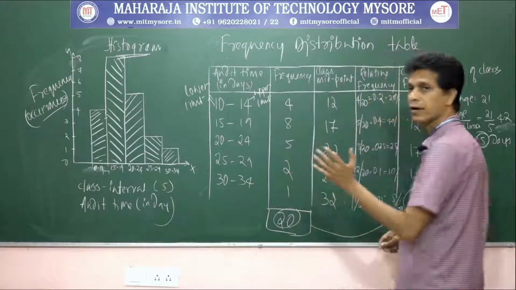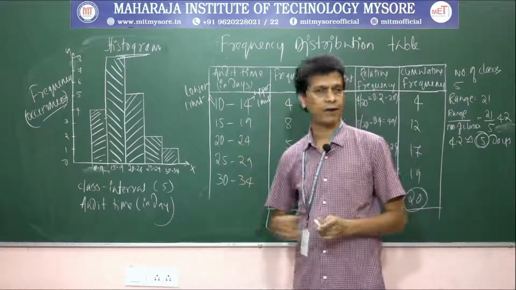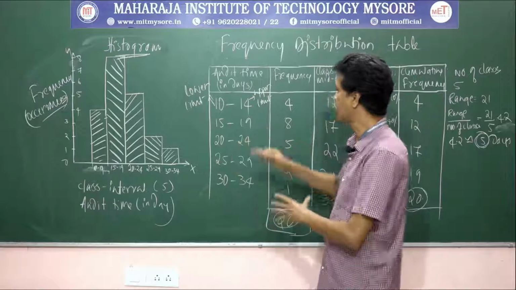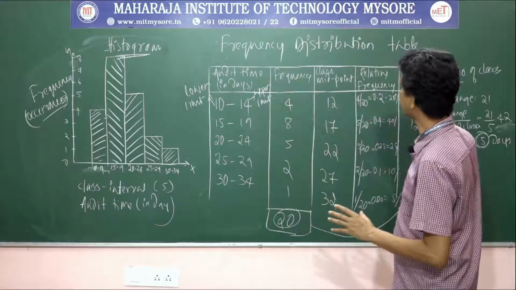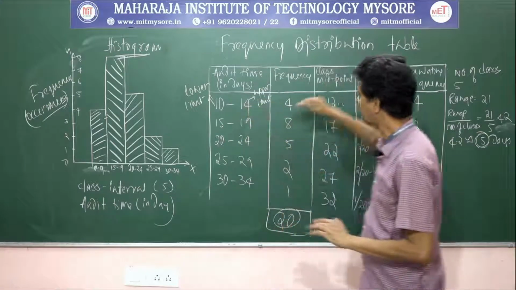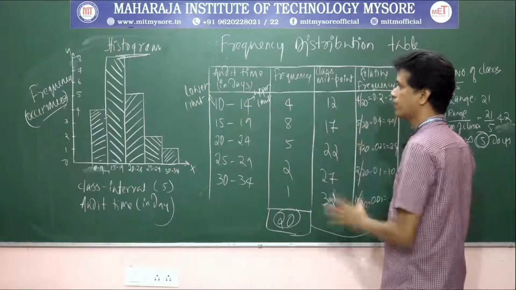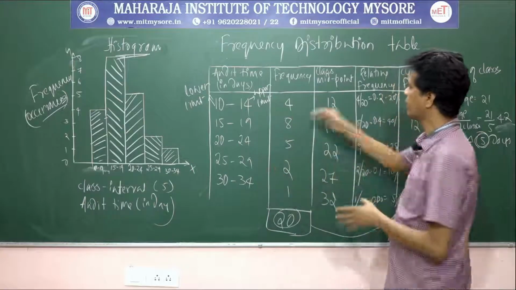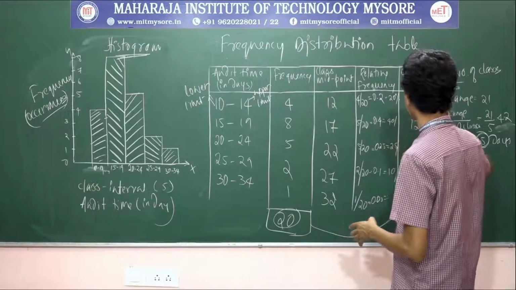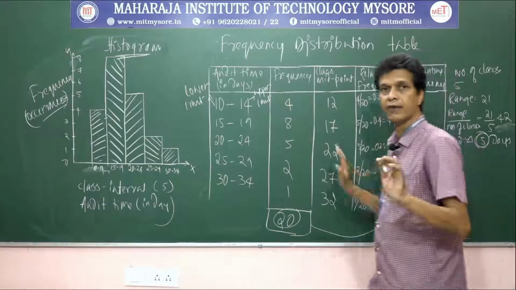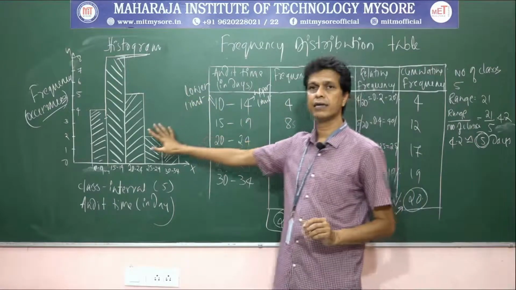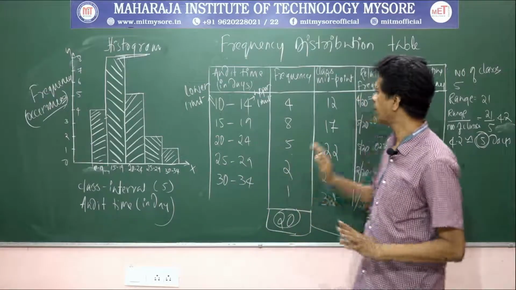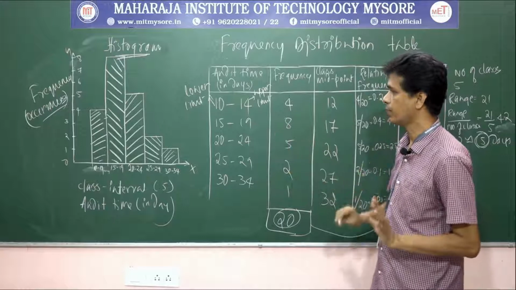Earlier, you saw how we transformed a group of raw data, just 20 elements taken randomly, and generated a frequency distribution table out of that raw data, which turned it into grouped data. These are the 5 groups we made, and then we calculated frequency, class midpoint, relative frequency and cumulative frequency. With this, we have created the histogram, one of the most widely used graphs for representing the frequency distribution table.